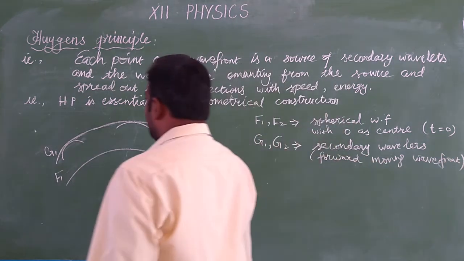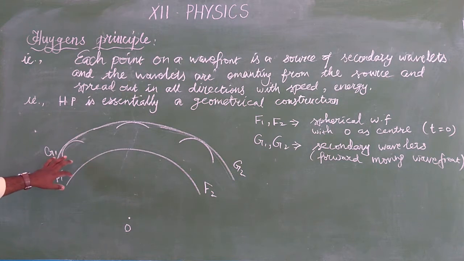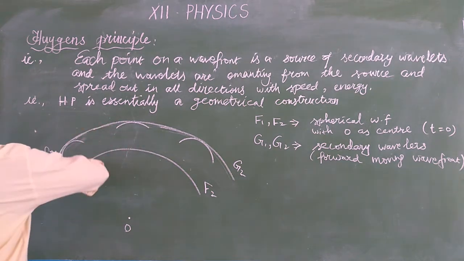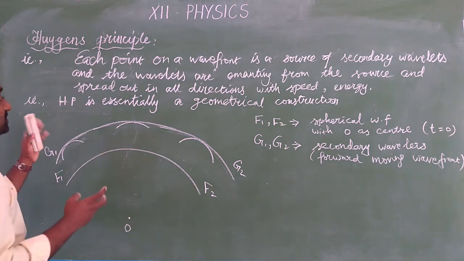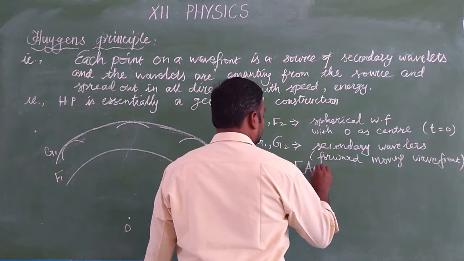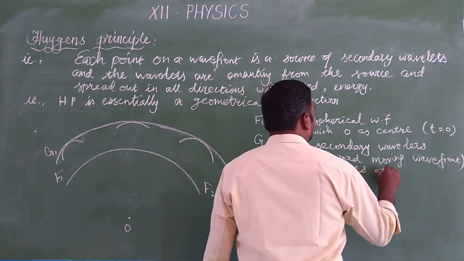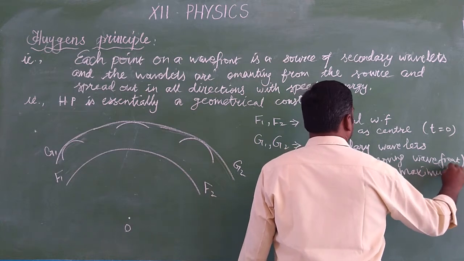Huygens argued one thing here. These are the secondary wavelets, and Huygens argued that in the secondary wavelets the amplitudes are maximum.